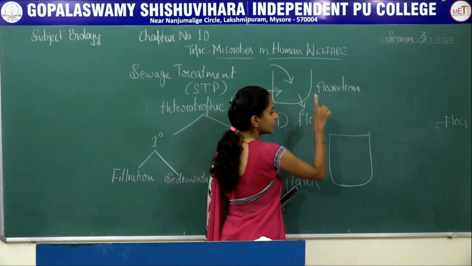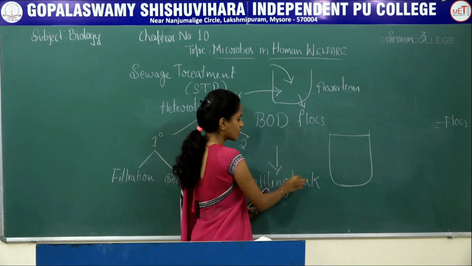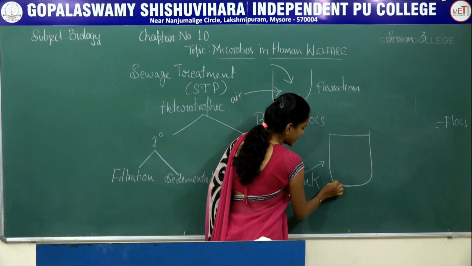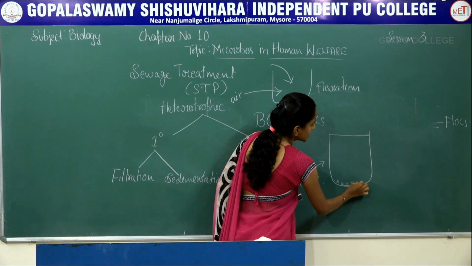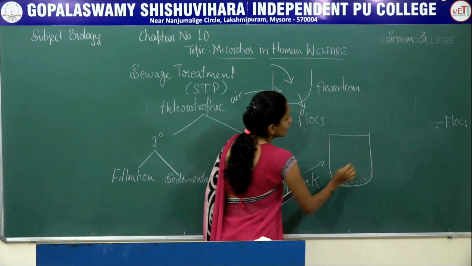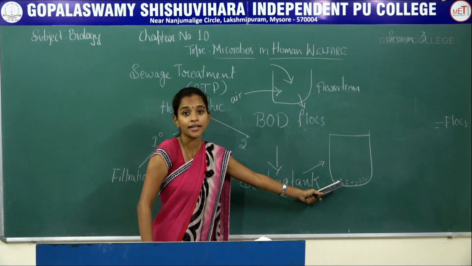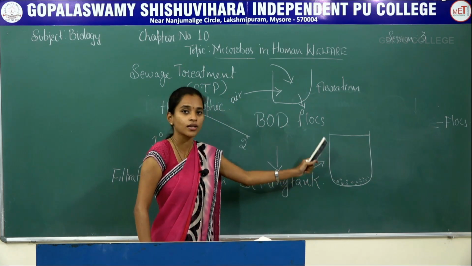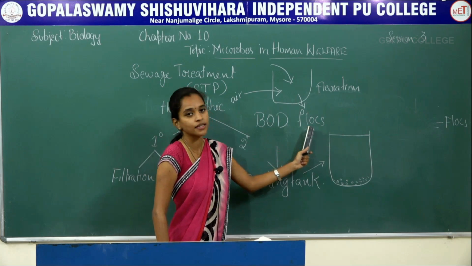The treated effluent is passed into the settling tank, and here we allow the bacteria to settle. What are these bacteria? These are nothing but the flocks.